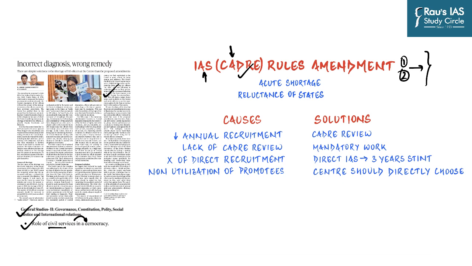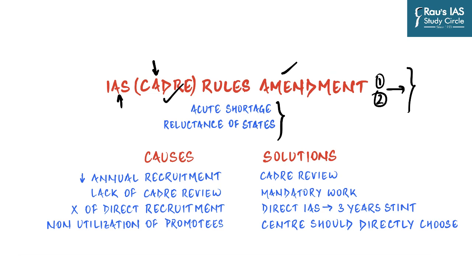And obviously because of these amendments, there seems to be quite a conflict between central and state governments, because these rules will allow the transfer or deputation of the state cadre officers to the central level even without the assent of the state governments. And so the obvious question arises, why has the government come up with this amendment? And there are two reasons which have been stated by the central government.